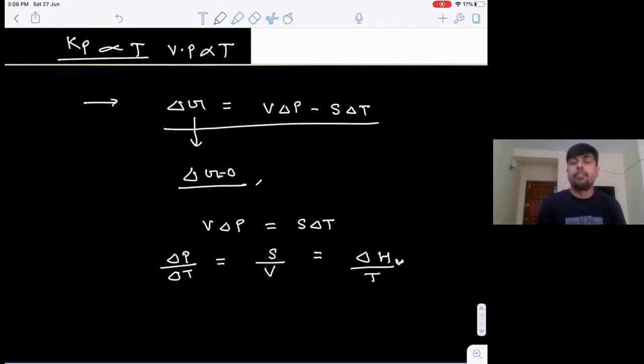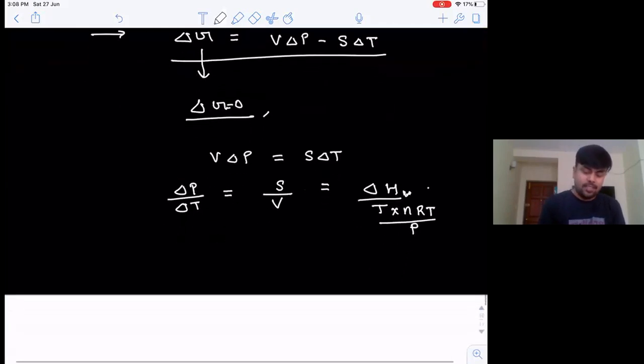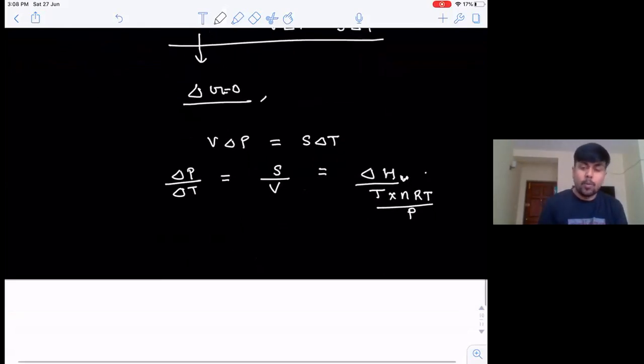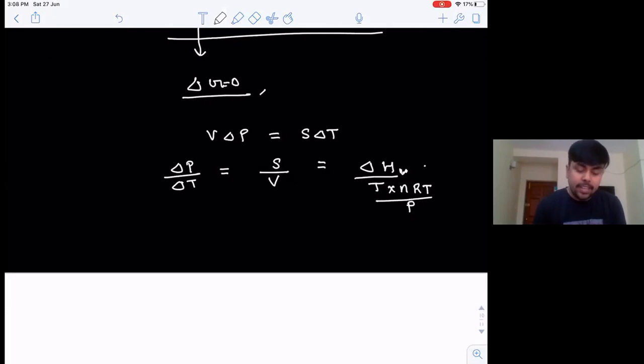So del H vaporization upon T, and this V for an ideal gas can be written as nRT by P. I hope these things you are able to grasp. Del P by del T is equal to S by V, and S is simply del H by T.